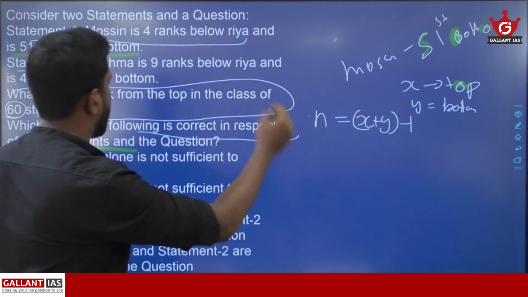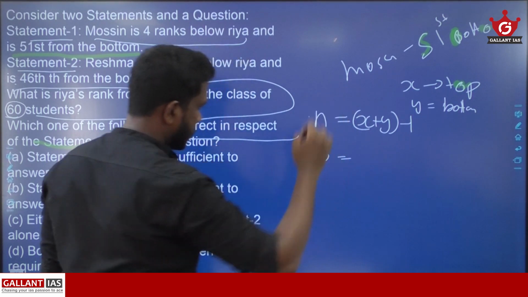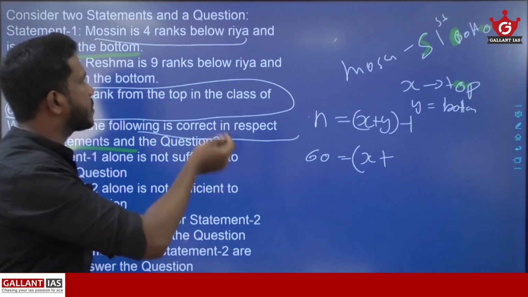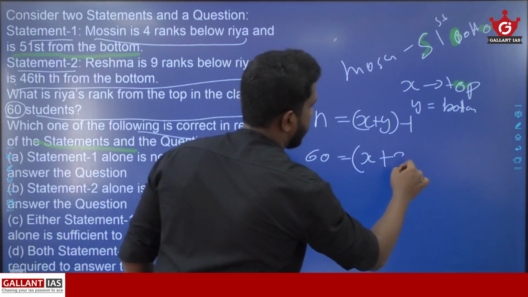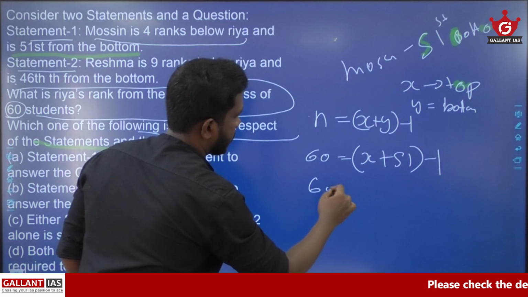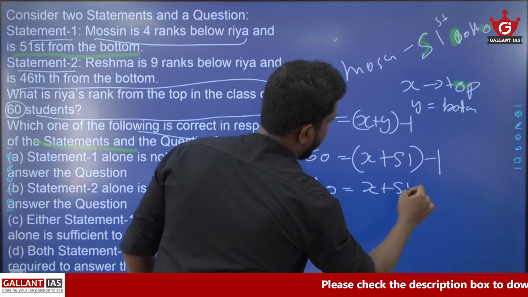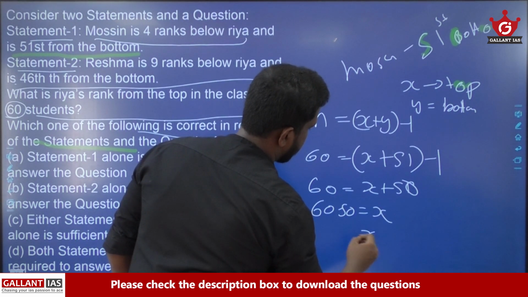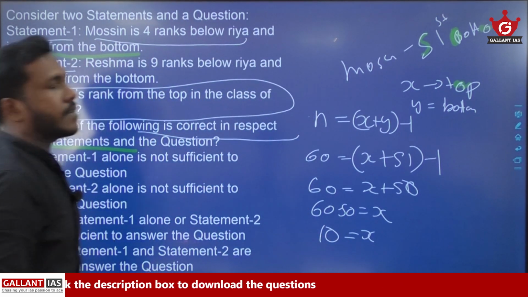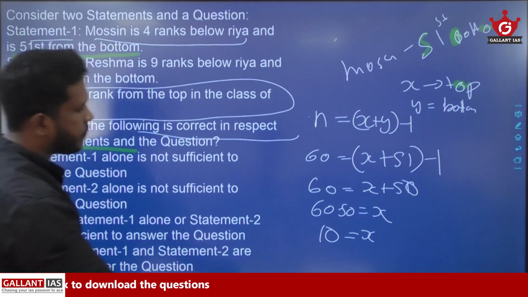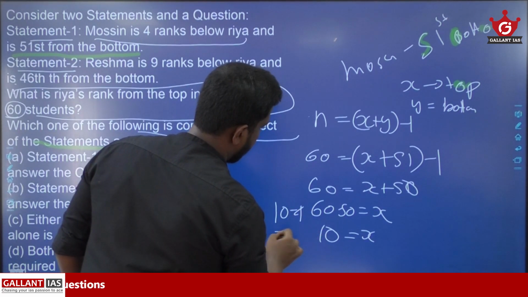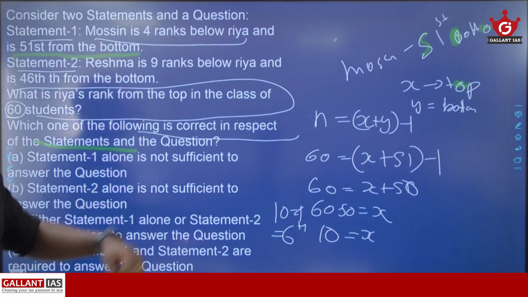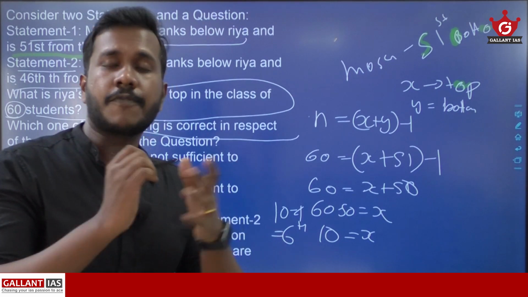So how many students are there in total? 60 students, it is given in the question. Mohsin's rank from top, we don't know that, but we know Mohsin's rank from bottom, that is 51. So 60 is equal to x plus 51 minus 1, that is x plus 50. So 60 minus 50 is equal to x, so x is equal to 10. We got Mohsin's rank as 10. So 10 minus 4 will be the rank of Ria, so Ria's rank will be 6th from top. From statement 1, we can easily identify that Ria's rank is 6th from top.